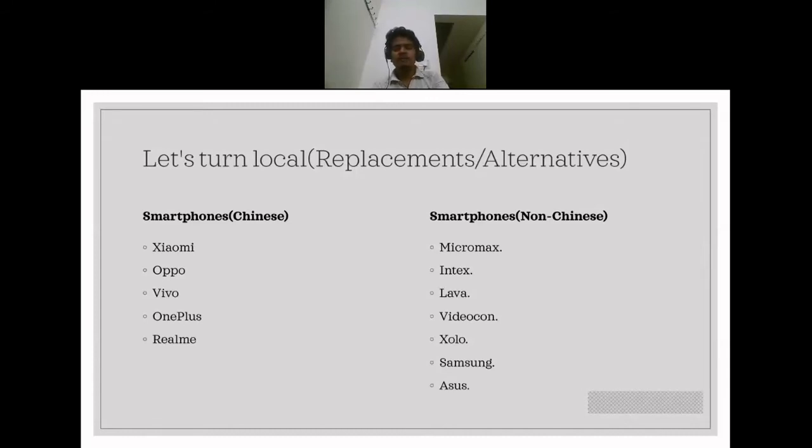So when this happens, we are not doing any good to our country by pretending that we are purchasing an Indian brand, because that brand is purchasing a Chinese smartphone and rebranding it as Indian. Micromax does not have its own R&D team, which is the reason why Micromax has completely gone out of the smartphone league.